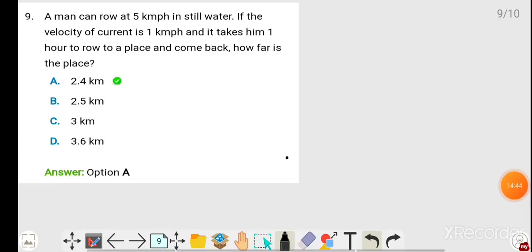See friends, a man can row at 5 km per hour in still water. If the velocity of the current is 1 km per hour and it takes him 1 hour to row to a place and come back, how far is the place?